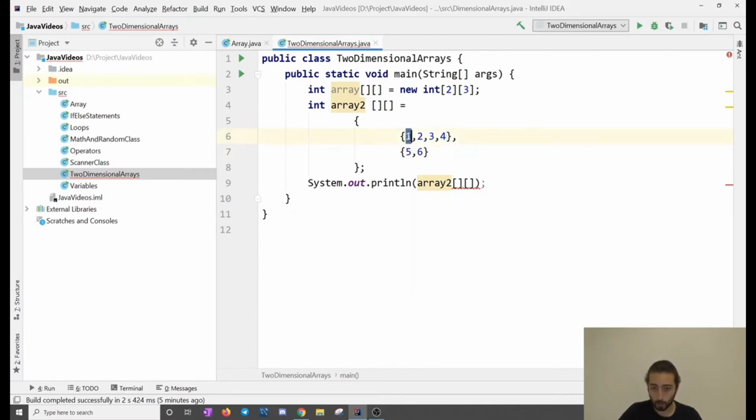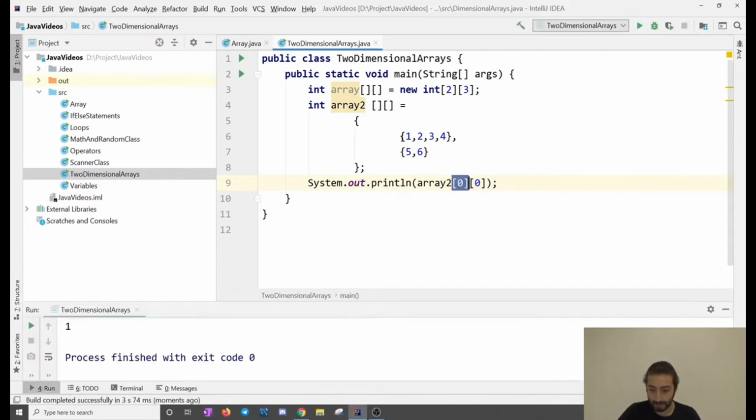If I want to call 1, it's in the 0th array. So the first is 0, and then 0, 1, 2, 3, which one is it? It's this one, so I have to put 0 again. If I print this, it's going to get inside the 0th index array's 0th element. As you see, 1.